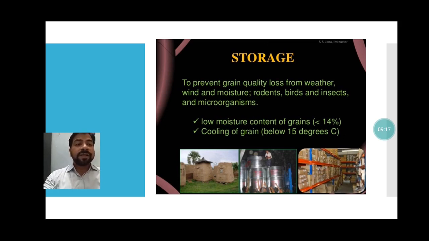So to prevent grain quality loss from weather, wind and moisture, rodents, birds, insects and microorganisms, we have to facilitate the area which will help the plants remain in good and healthy condition. Temperatures above 40 degrees Celsius are used for killing the moisture. If the plant requires cool temperature, then below 15 degrees Celsius.